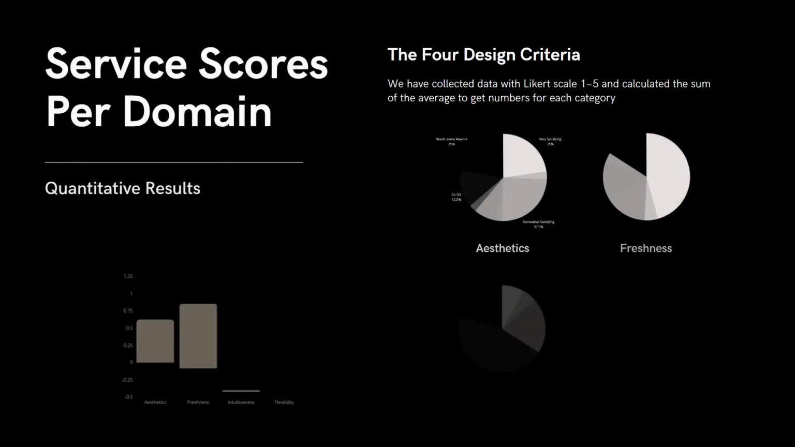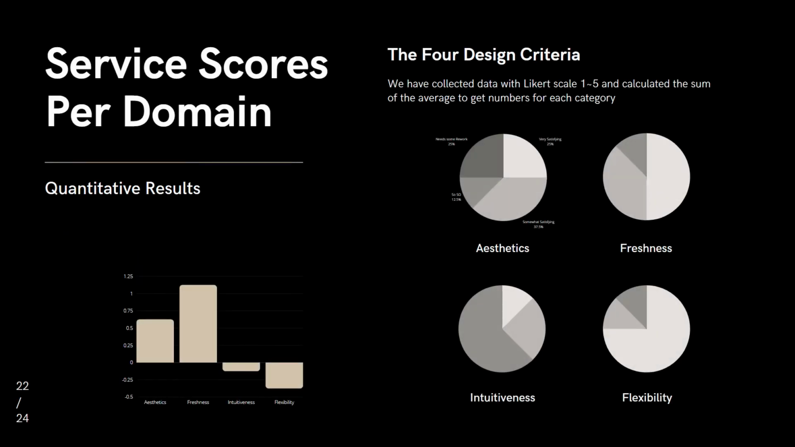And among the 4 domains of our design, we got good scores on freshness and aesthetics, but received lower scores on intuitiveness and flexibility. We believe this is partially due to the limits of our alpha prototype, so we plan to work on finessing the technical part of the functions.